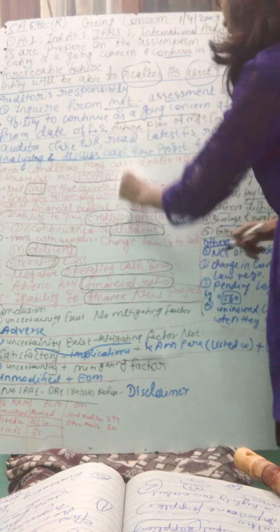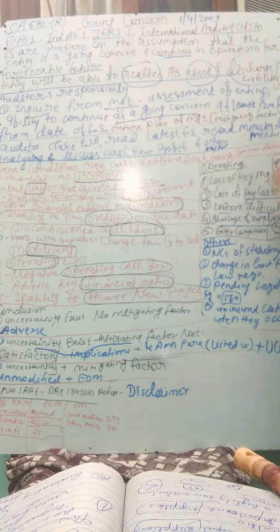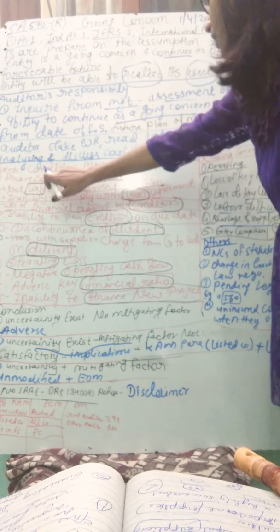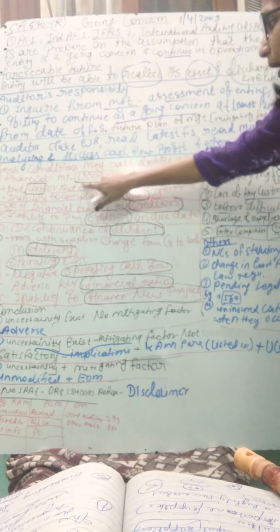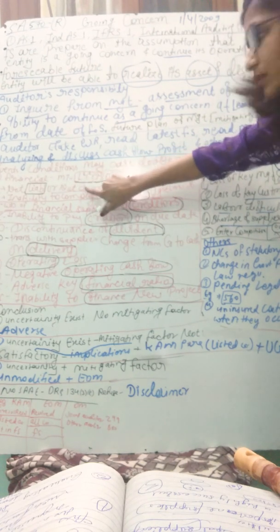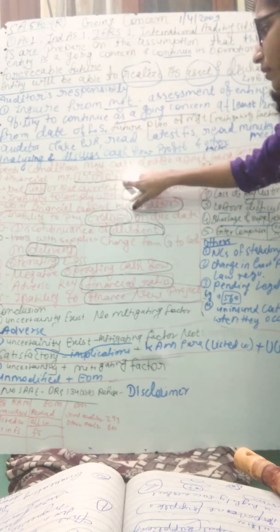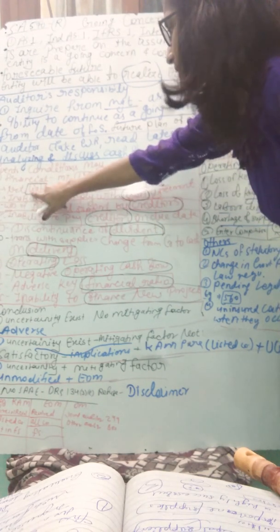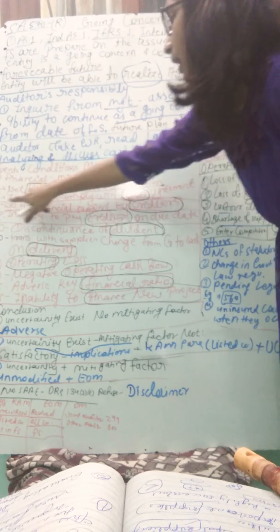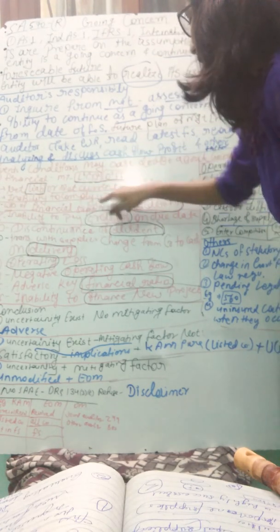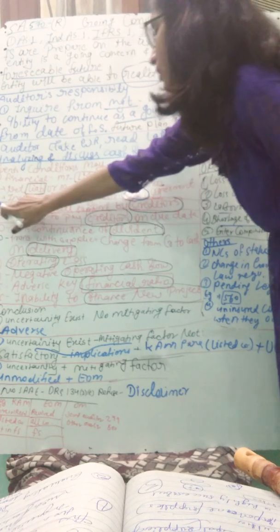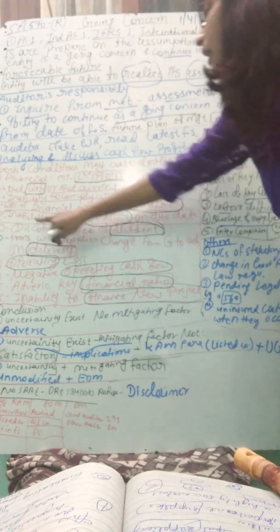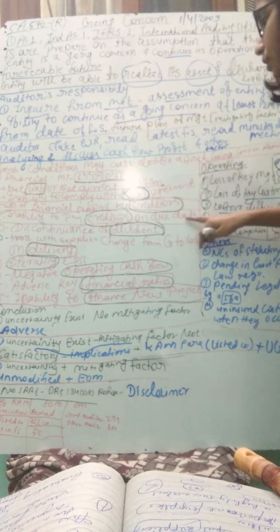Events or conditions may cast doubt on the going concern assumption. First, financial events and conditions. The memory trick is L square, C square, D square, O square, double F: LCD OFF. L is for net liability or net current liability position, and inability to comply with loan terms. C is for creditors: withdrawal of financial support by creditors, and inability to pay creditors on the due date.